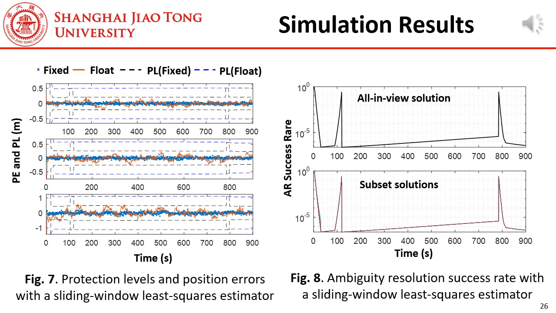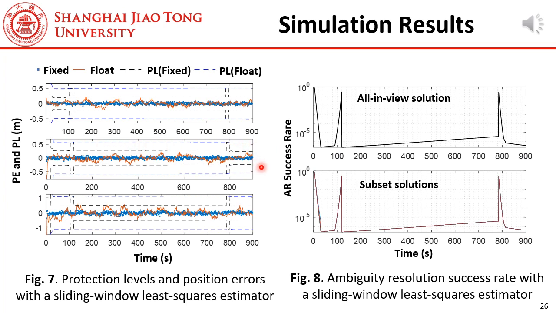The results before are based on Kalman filters. And in this slide, we also show the results with a sliding window least squares estimator. The length of the window is 30 seconds. Figure 7 shows the position errors and protection levels, for both the fixed solution and the float solution. We can see, the fixed solution, that is, the blue point and the black dashed line, has better accuracy and lower protection levels than the float solution.